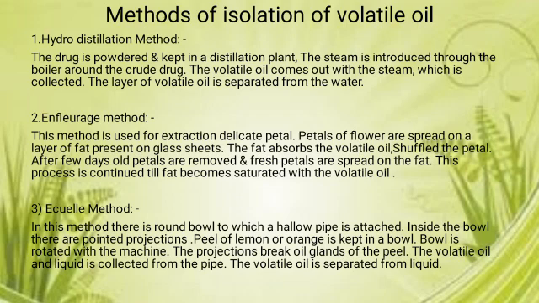The third method is the Ecuelle method. In this method, there is a round bowl to which a hollow pipe is attached. Inside the bowl, there are pointed projections on which the peel of lemon or orange is kept, and the bowl is rotated with a machine in either a clockwise or anti-clockwise direction. Due to the projections, the oil glands break and the oil is removed. Then it is collected through that pipe and the volatile oil is separated from the liquid.